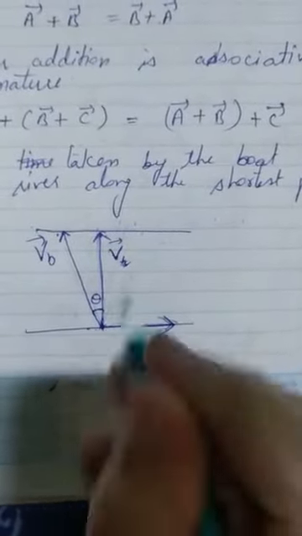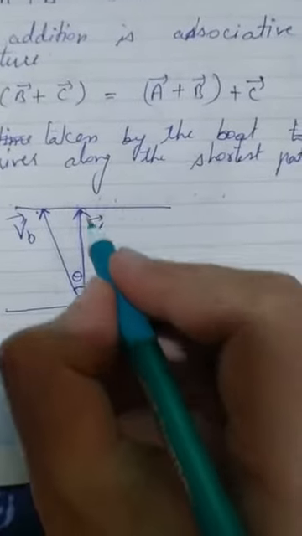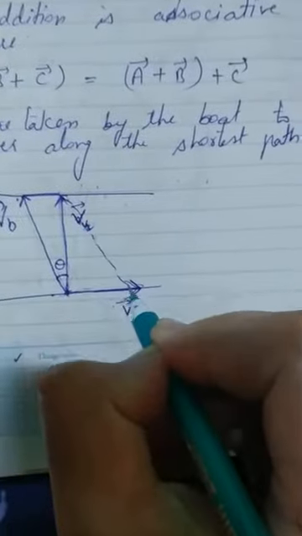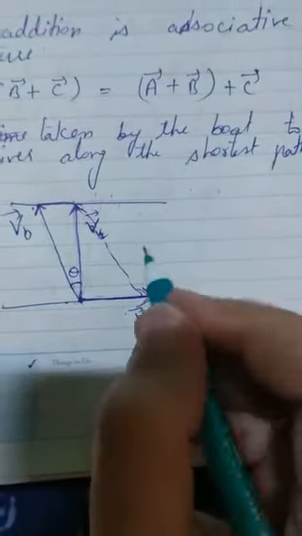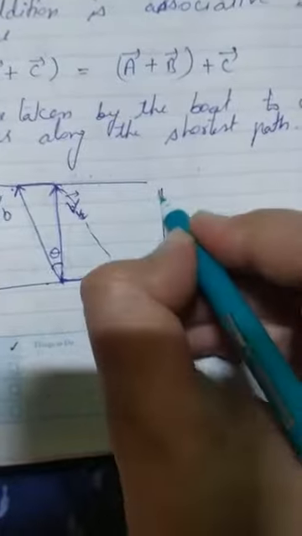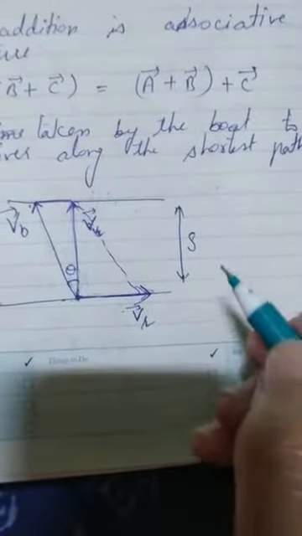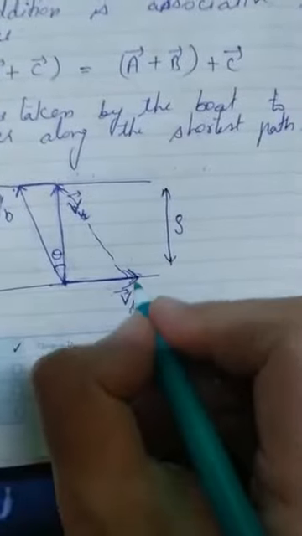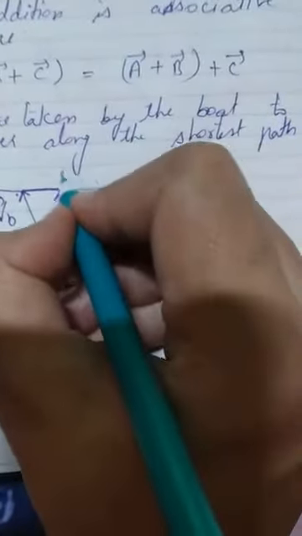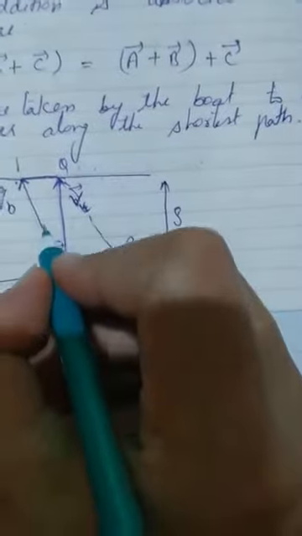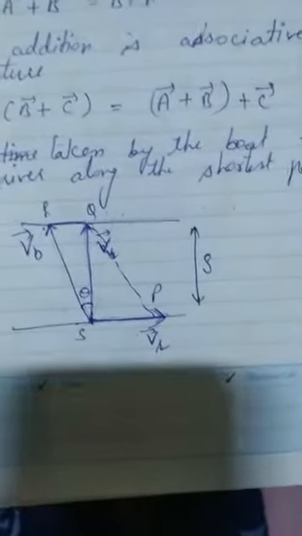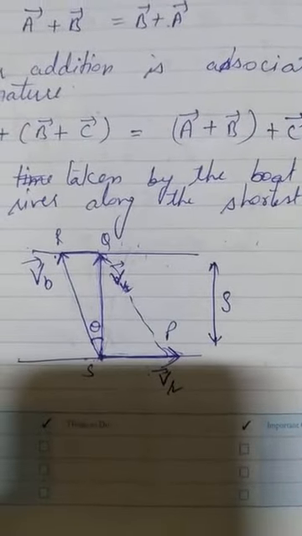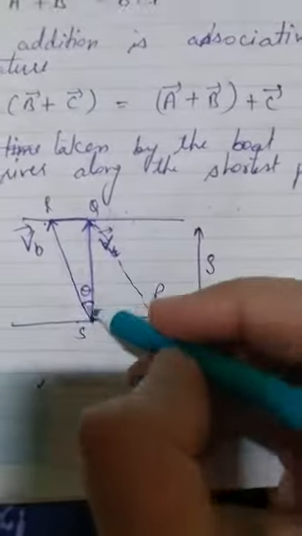Now to solve this, we can make this parallelogram for the solution. The distance between the river banks we take as S. Let us name the points P, Q, R, S. Now, how can we find the resultant velocity?